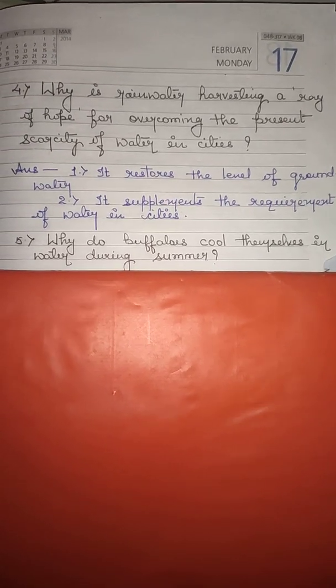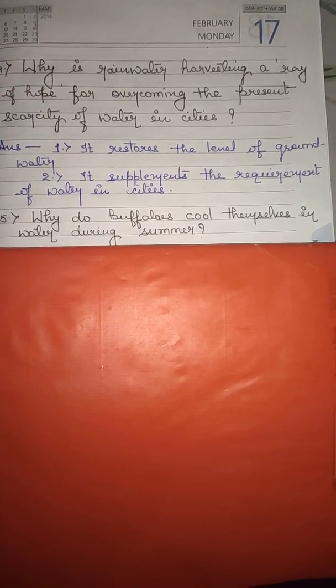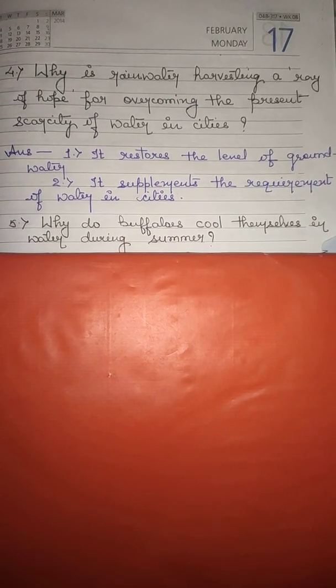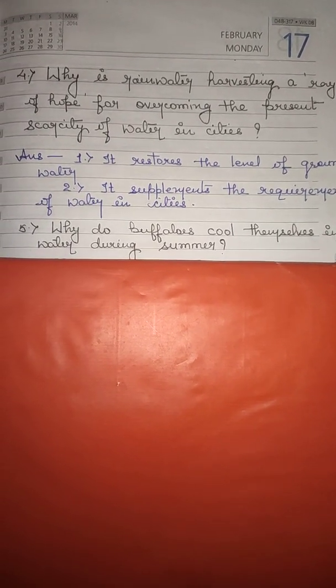Now what happens? In the case of buffaloes, they do not have efficient sweat glands. Hence, there is no evaporation of water in the form of sweat. Hence, to maintain their body temperature, they keep themselves in the water. They cool themselves in the water.